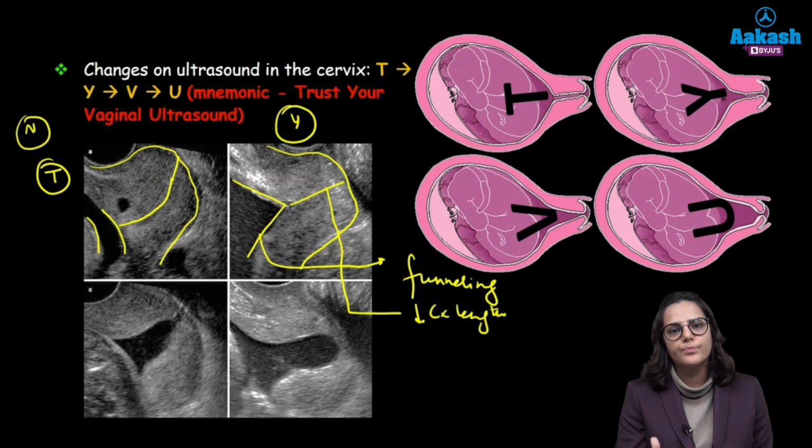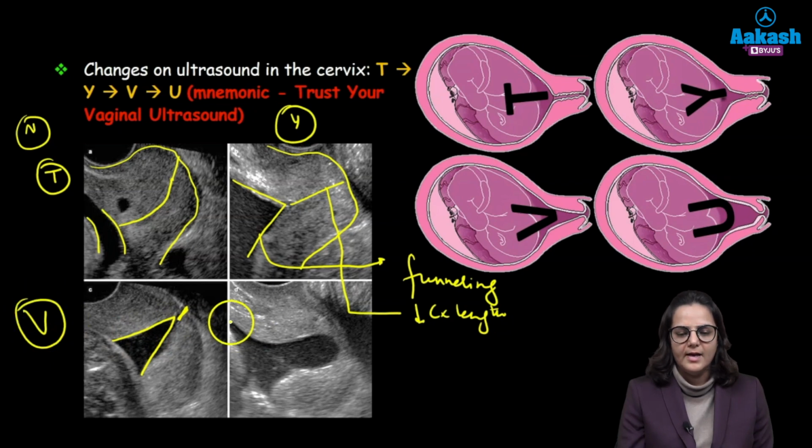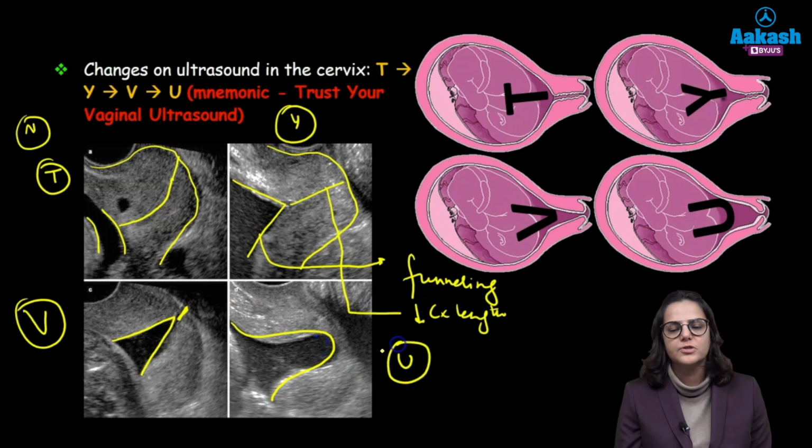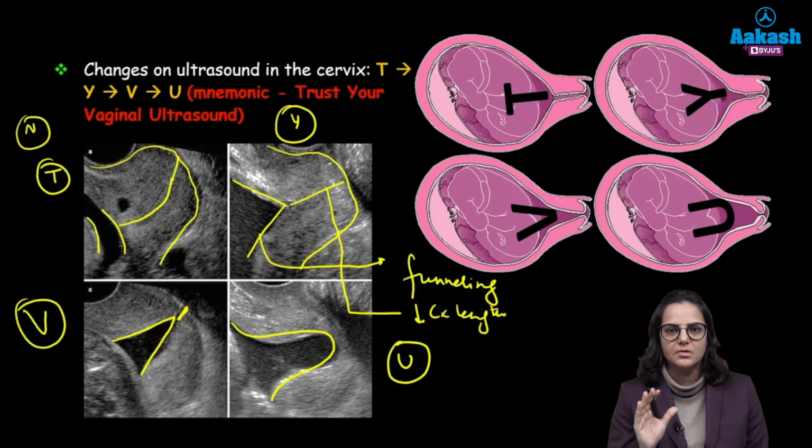If the cervix opens up further, see, so what is happening? The funneling has increased and the cervical length has further decreased, right? This is giving the effect of V, and now the cervix has completely opened up. So this is the U-shaped cervix. So this is how the cervical incompetence progresses on the ultrasound.